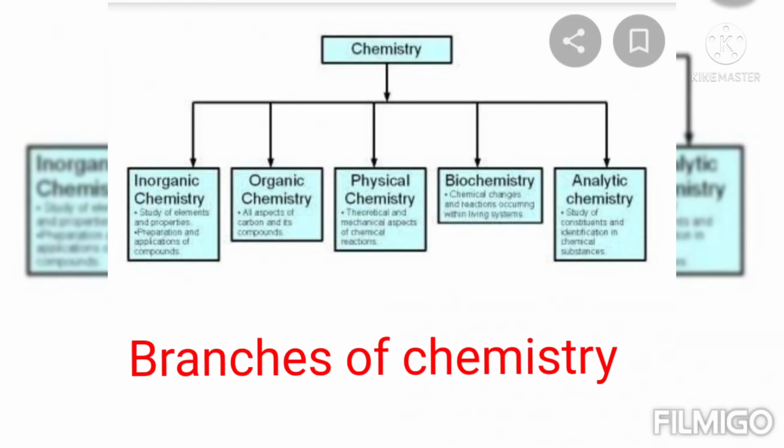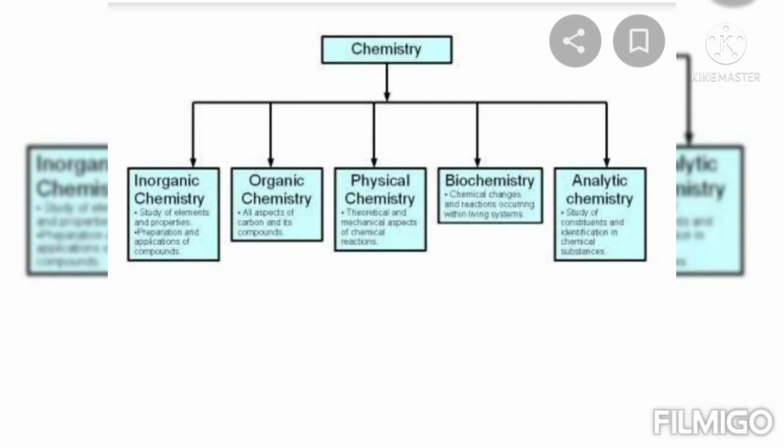Next we see the branches of chemistry. There are 5 branches of chemistry: inorganic chemistry, organic chemistry, physical chemistry, biochemistry and analytical chemistry. Firstly, we see the tree diagram here. In that tree diagram we see the first arrow, inorganic chemistry: the study of elements and properties, preparations and applications of compounds.